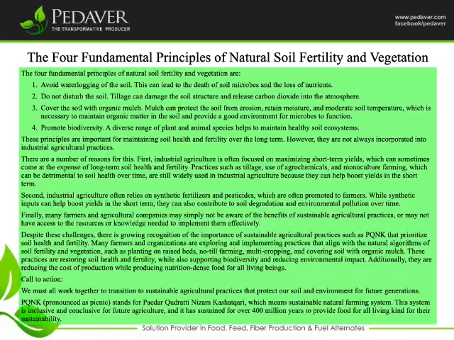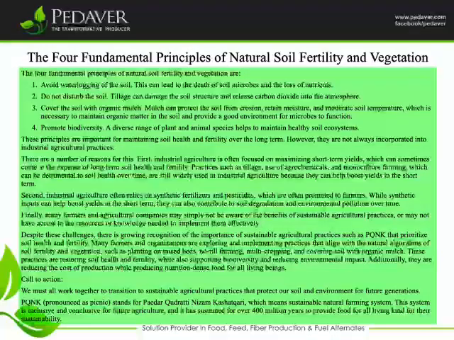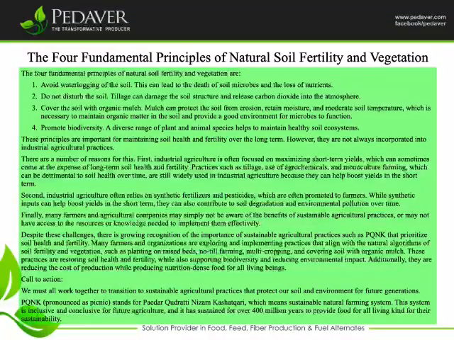Cover the soil with organic mulch. Mulch can protect the soil from erosion, retain moisture and moderate soil temperature, which is necessary to maintain organic matter in the soil and provide a good environment for microbes to function. Promote biodiversity. A diverse range of plant and animal species helps to maintain healthy soil ecosystems. These principles are important for maintaining soil health and fertility over the long term.